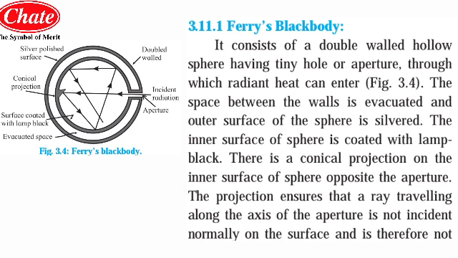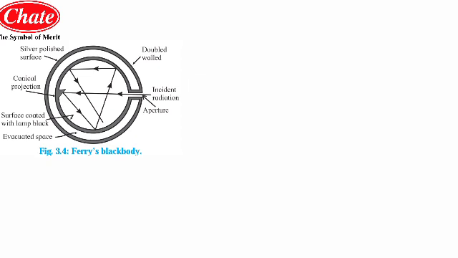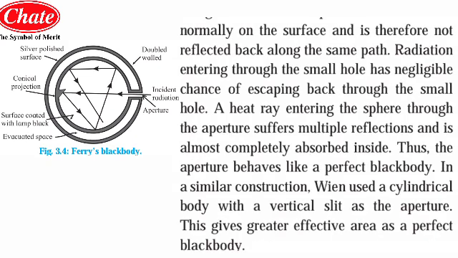There is a conical projection on the inner surface of the sphere opposite the aperture. As you can see, exactly in front of the hole or aperture, one conical projection is provided at the inner surface of the sphere. This projection ensures that a ray traveling along the axis of the aperture is not incident normally on the surface and is therefore not reflected back along the same path.